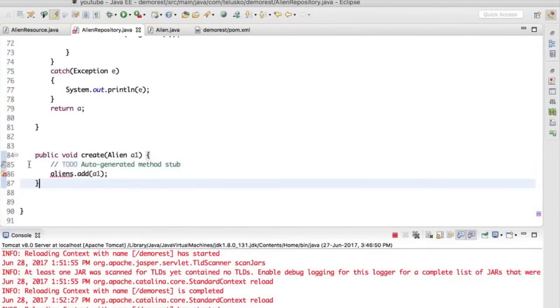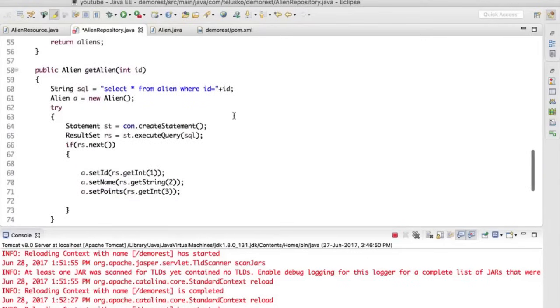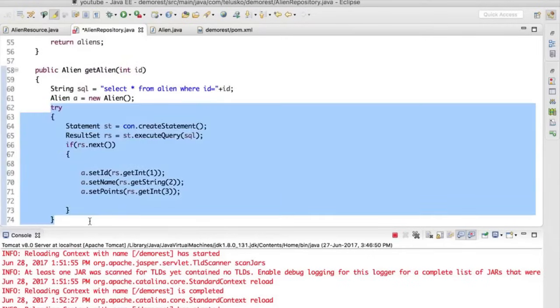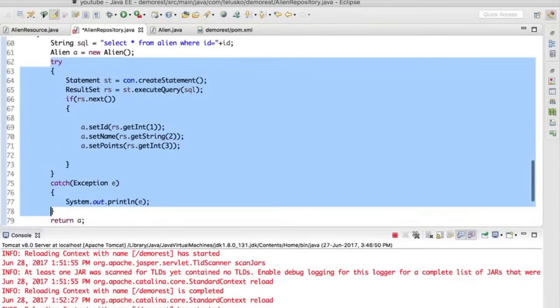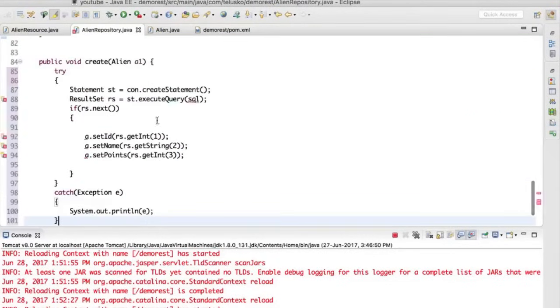And now you have to create, right? So for create, again, we can use the same stuff. We can just copy this code. In fact, the catch block as well. Just to make it fast, I'm just copying all this. You can do your stuff there. Okay, so the query is okay.